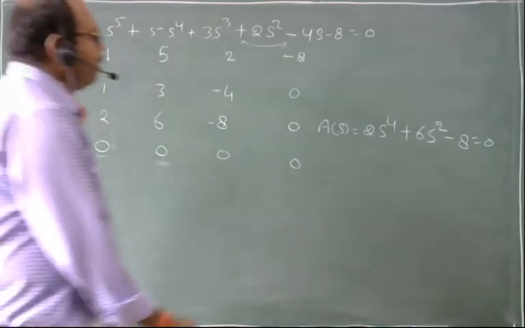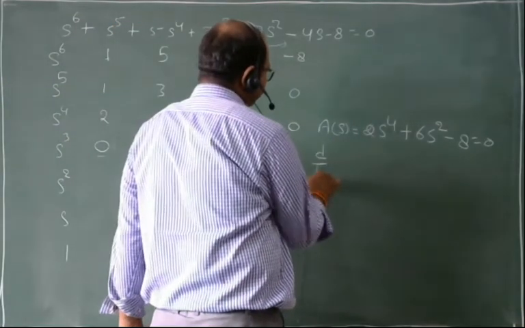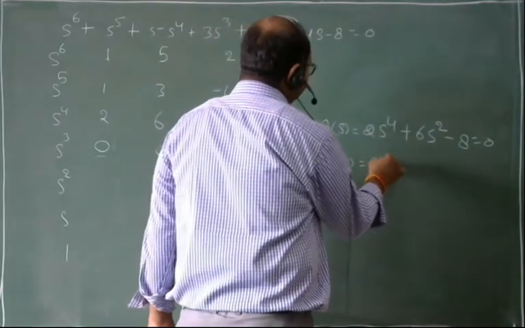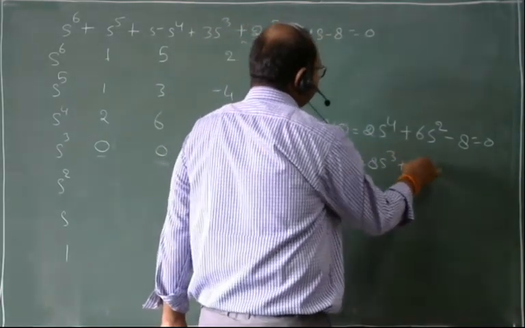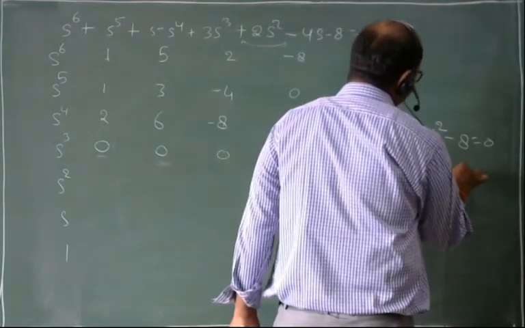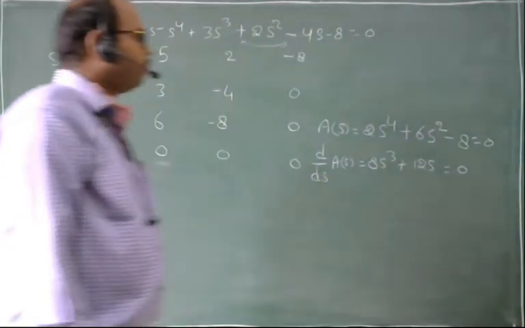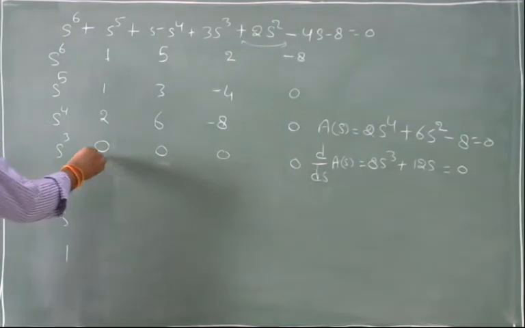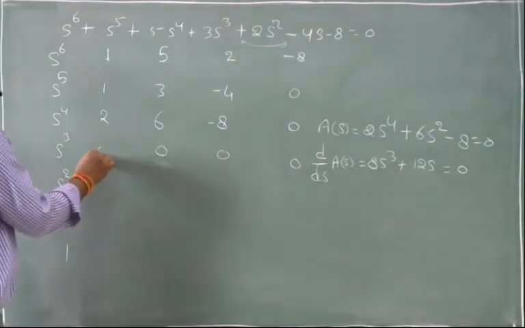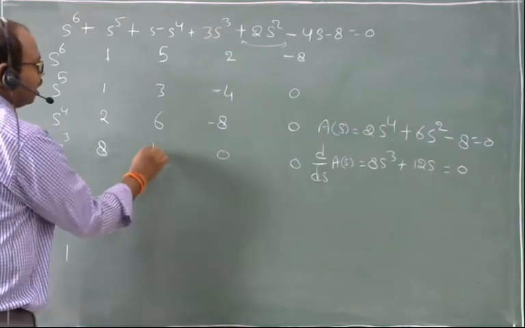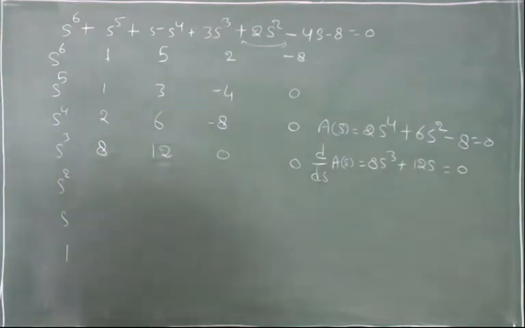Right? And d by ds will be 8s cube plus 12s is equal to 0. So here the coefficient will be 8 for s cube and for s we will have 12.